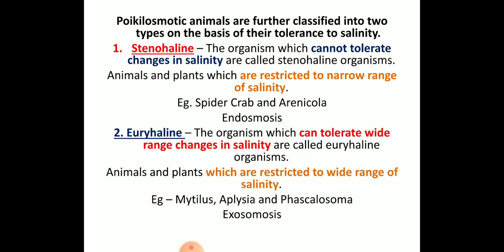Next, the euryhaline. These organisms have a wide range of tolerance. For example, Mytilus. Here exosmosis takes place, meaning the movement of water from the body to the external environment usually happens. And these animals and plants have tolerance of a wide range of salinity. So these organisms are called euryhaline tolerant organisms or euryhaline osmoconformers.